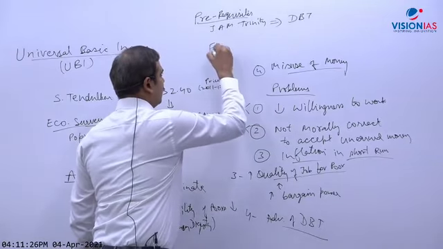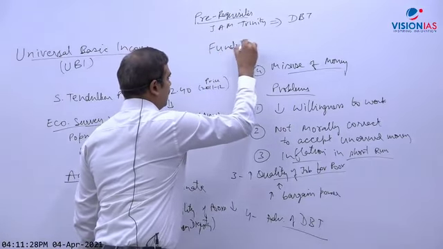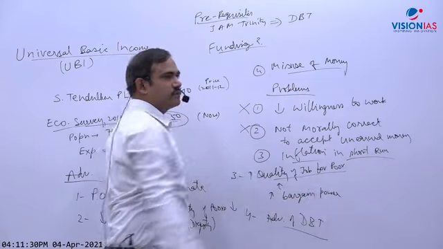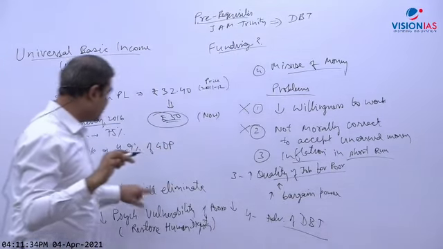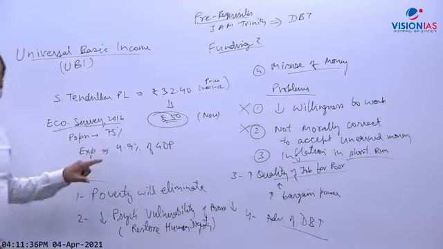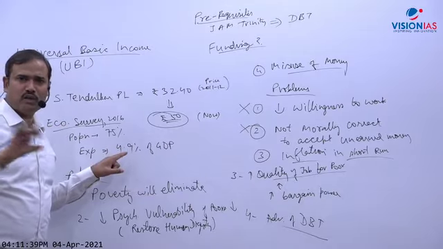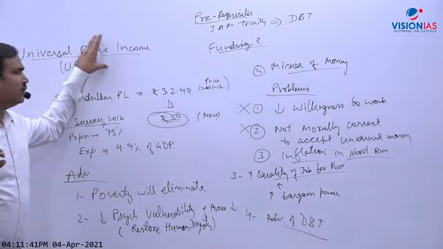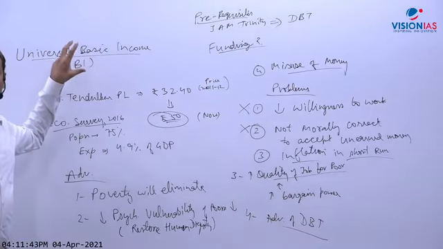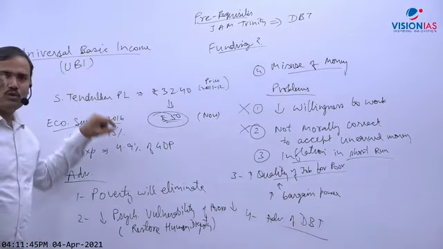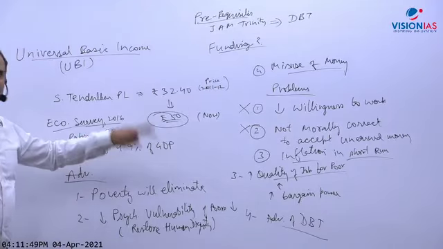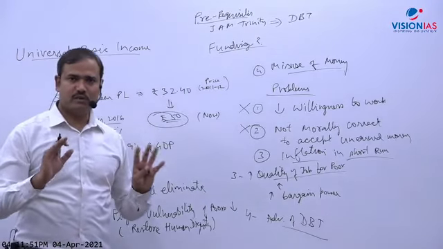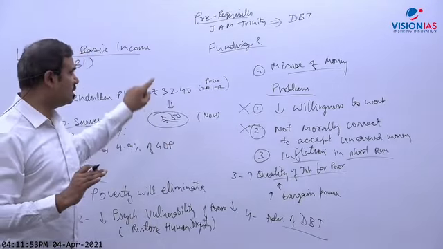Funding is the most important issue, because 5% of GDP, I told you, but I think 75% is okay. 100% is not at all needed here. So the name is universal, but 100% universal is illogical, I will say. So quasi UBI should be a better term for this. So for 75% of people, 4.9% of GDP, make it a round 5% of GDP is needed to provide this much money.